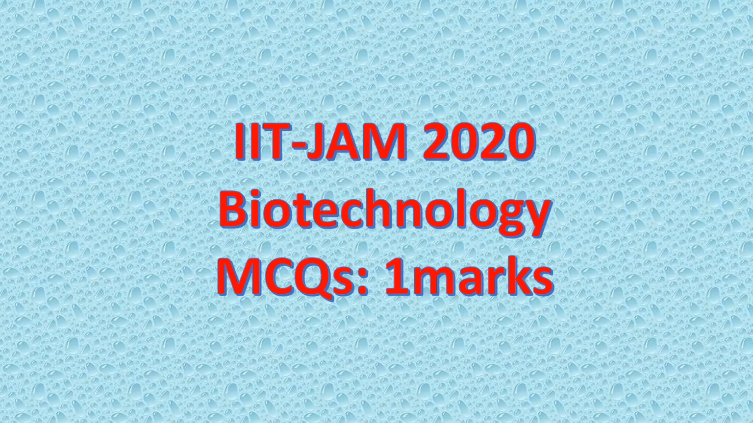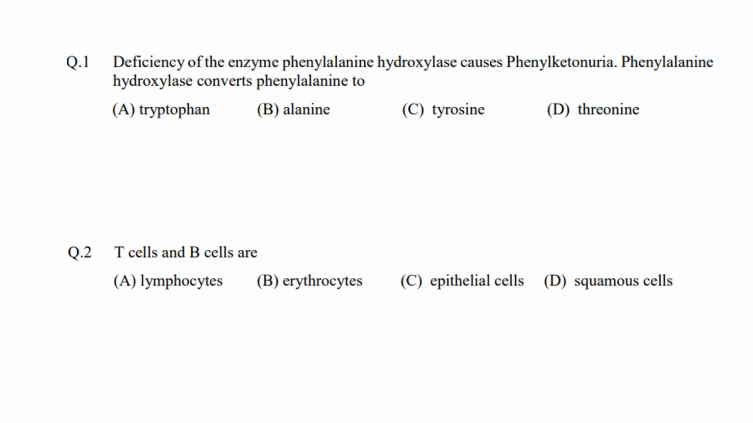Now coming to the questions of Biotechnology 2020. First question is, deficiency of the enzyme phenylalanine hydroxylase causes phenylketonuria. Phenylalanine hydroxylase converts phenylalanine to which of these? Tryptophan, alanine, tyrosine or threonine? The correct answer would be tyrosine.